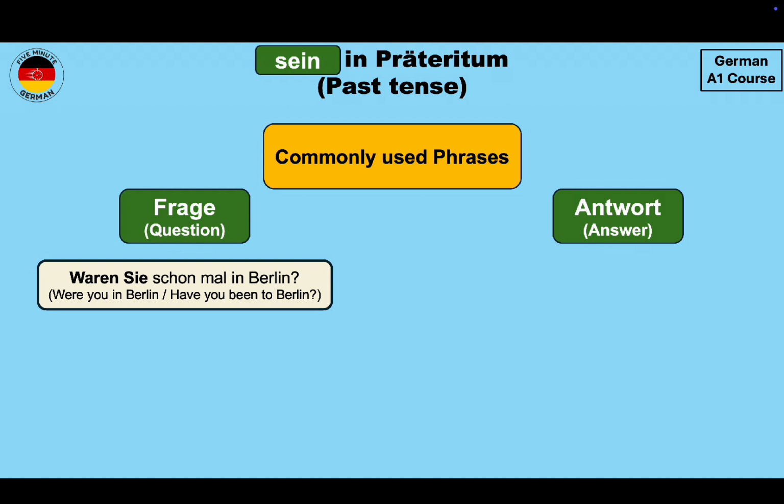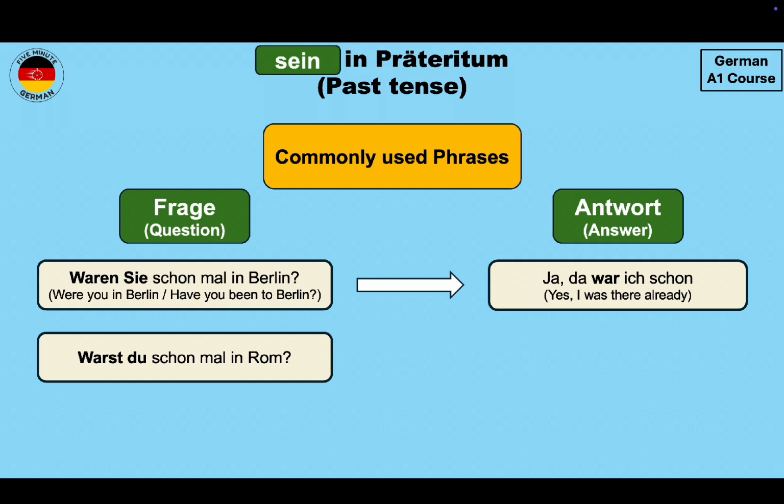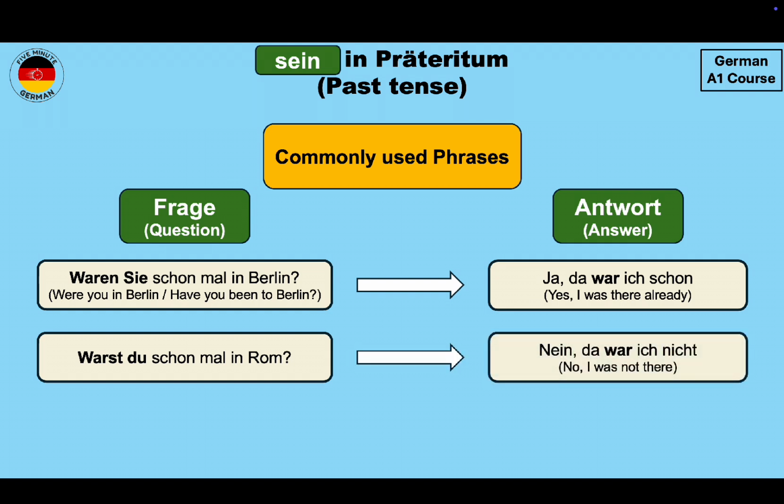So if you have been to Berlin, then you can answer it by saying ja, da war ich schon. Yes, I was there already. So schon means already and da means there. The informal way to ask the same question will be warst du schon mal in Rom? Now if you have not been to Rome, then you can say nein, da war ich nicht. No, I was not there.